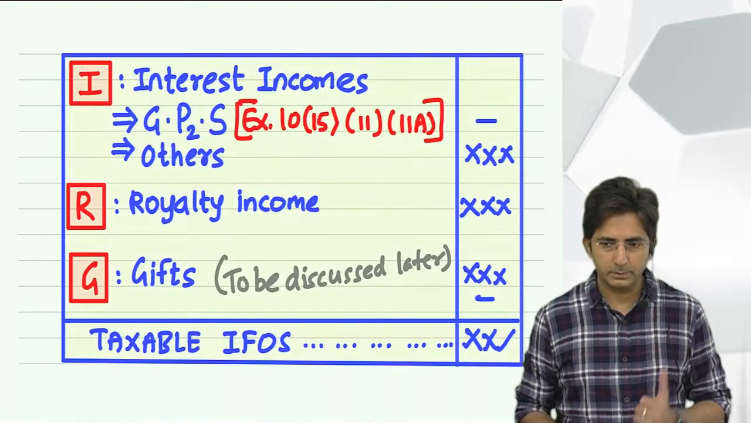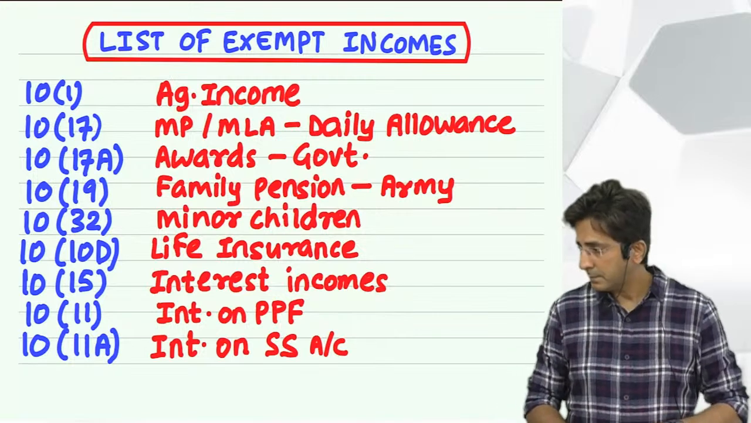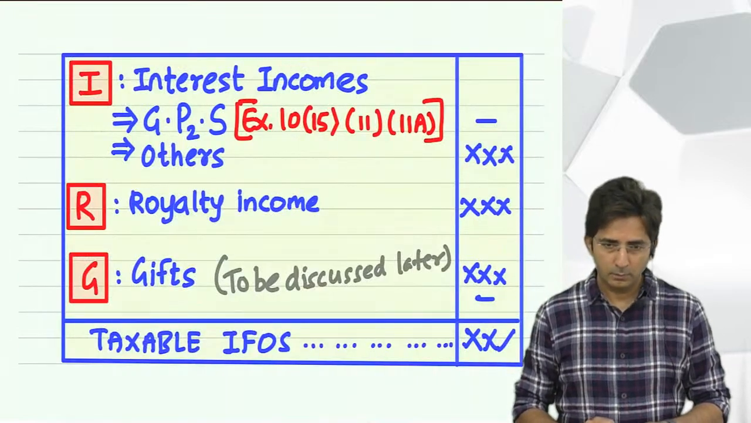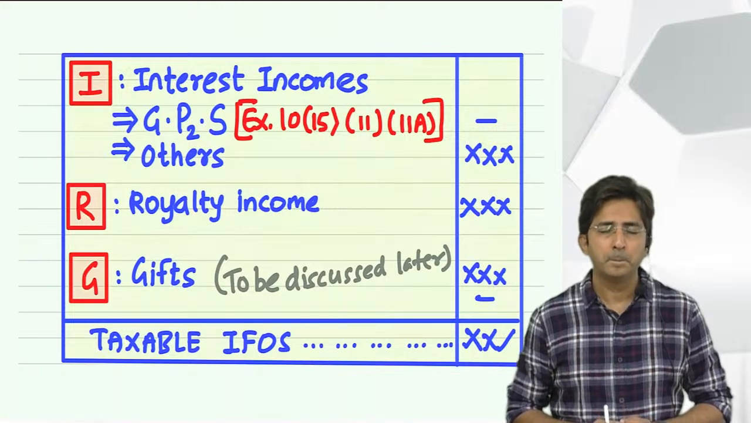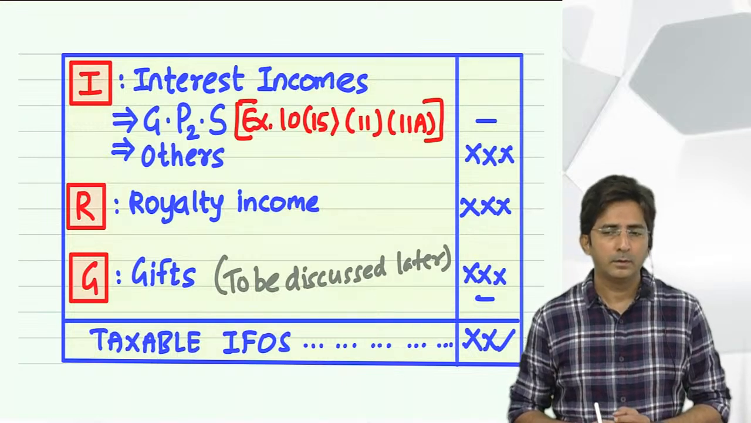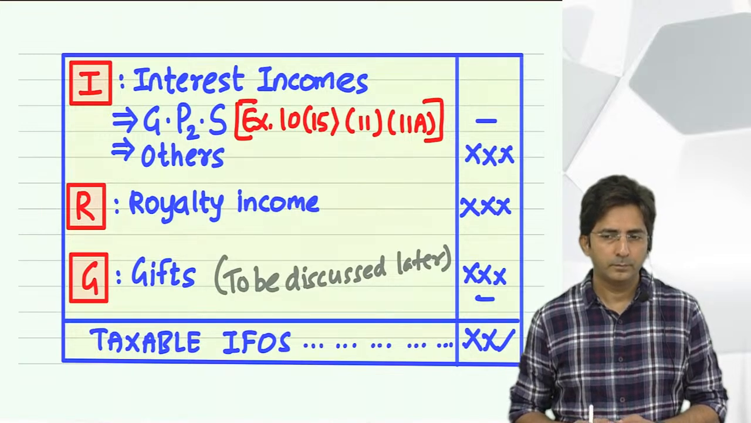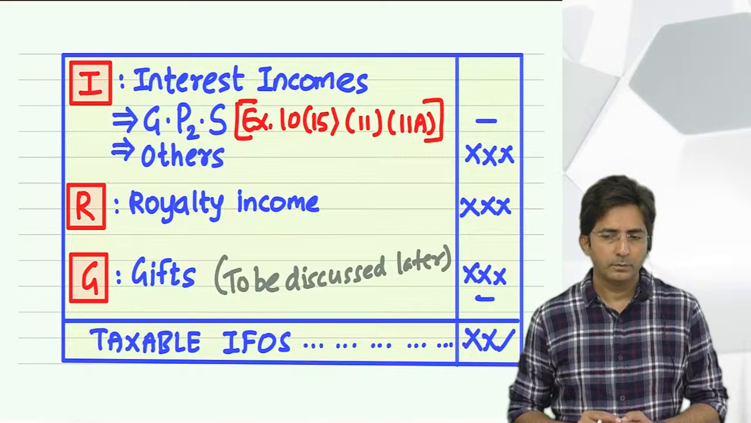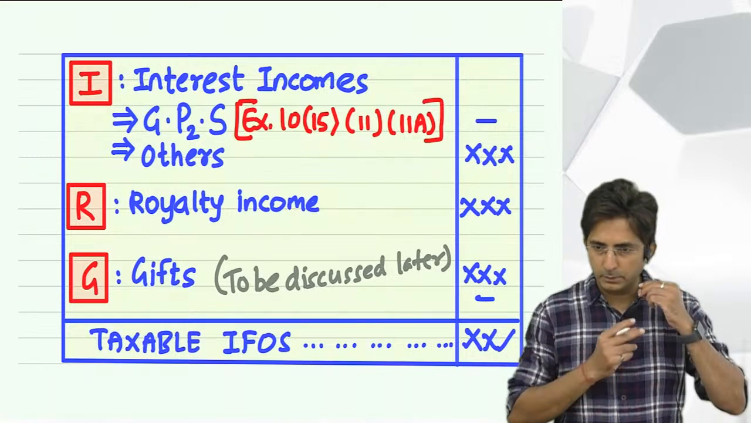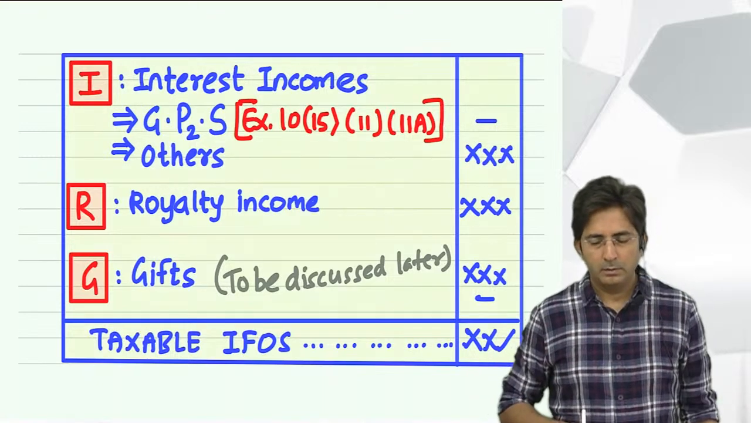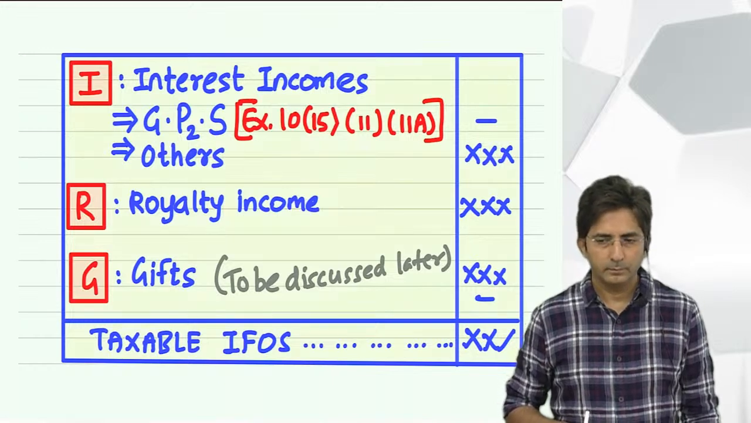List of exempt incomes. This whole list. Good, very good. Gold bonds. Income of minor child. It is exempt up to how much? What is the limit of exemption? 1500 per child. Okay.